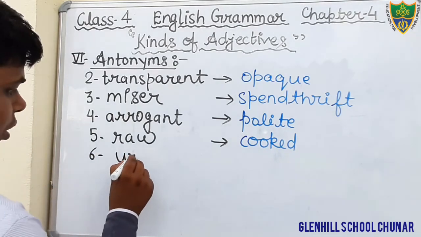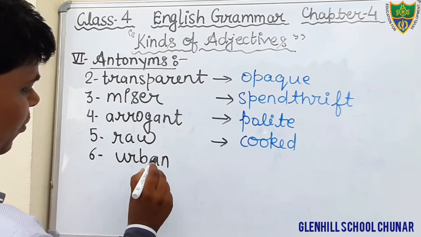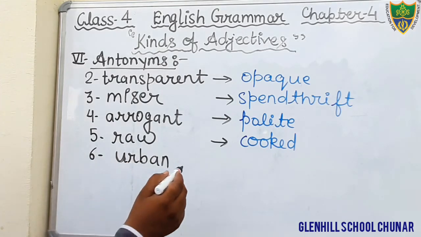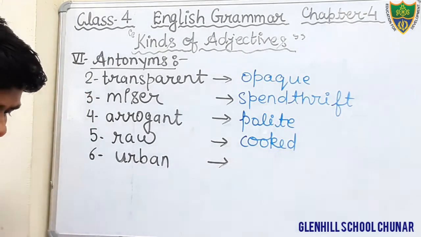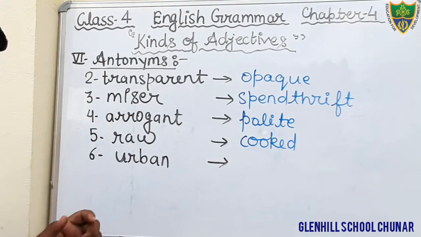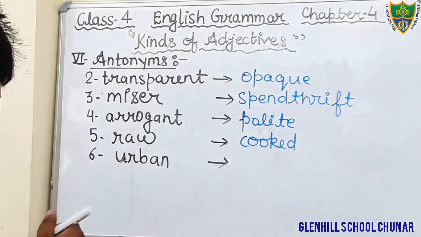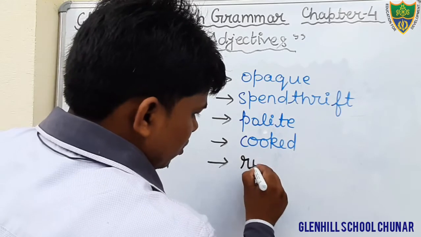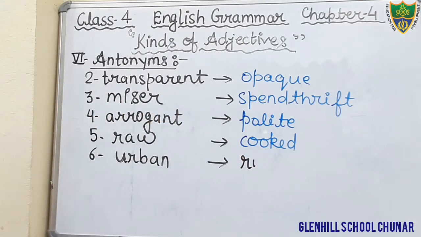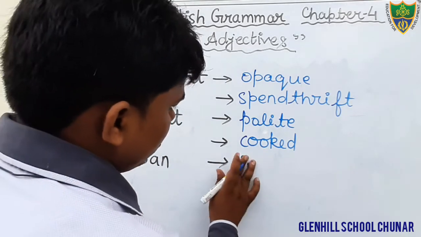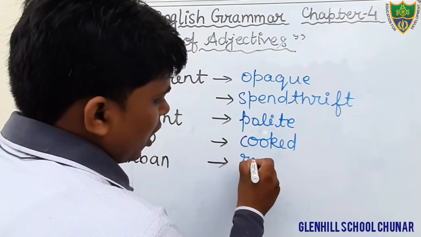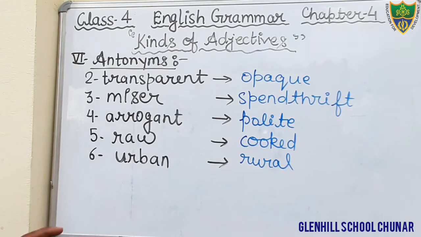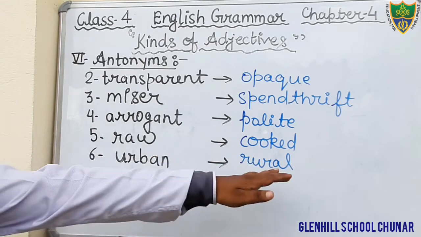Urban, U-R-B-A-N, urban. Urban means those who live in the city. In Hindi we call it Sahari. And what would be the opposite of that? Rural, R-U-R-A-L. Rural. Okay. Opposite of urban will be rural.